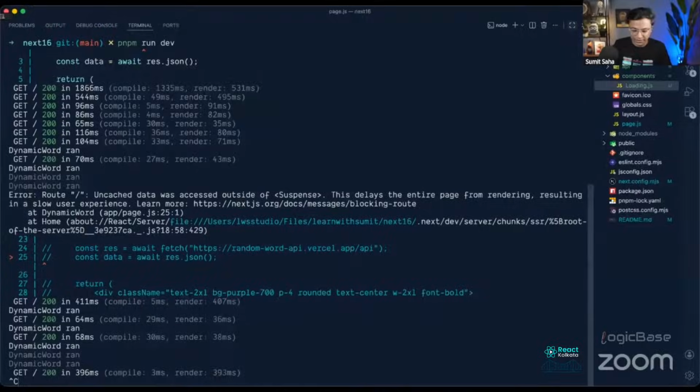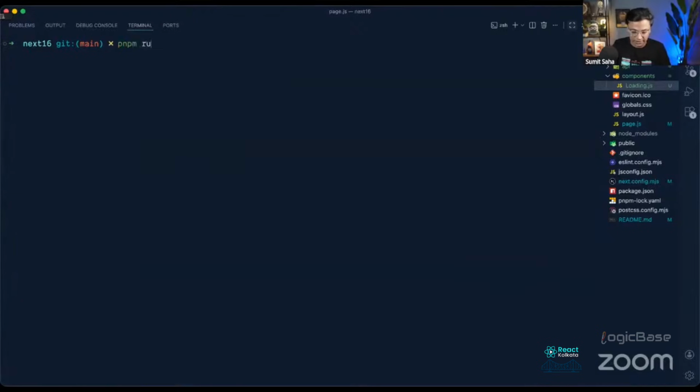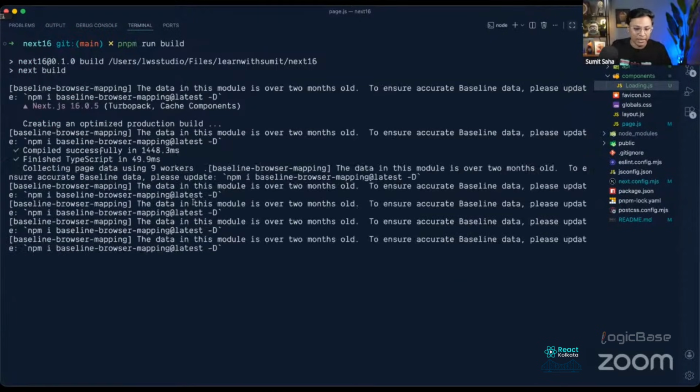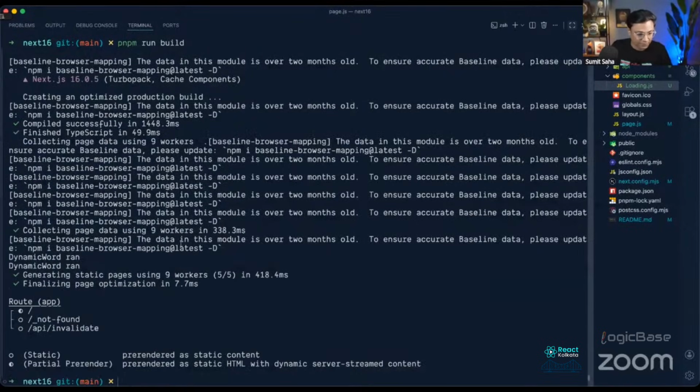Suppose now I go to npm run build, so I will build the application. Okay, it has already built, and let's look at this. The home page has a half moon sign. Half moon sign means partially pre-rendered. That means this page has mixed components, partially static and partially dynamic.